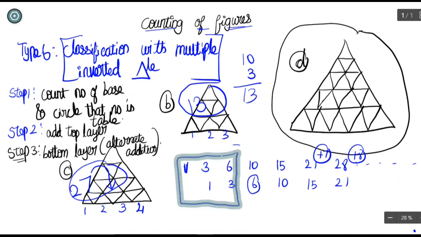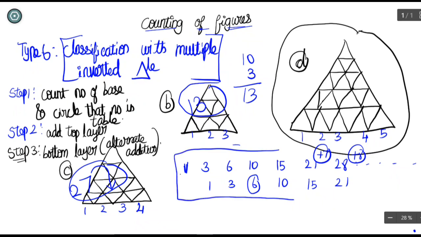And if the number goes again, you are going to just circle the numbers as far as it goes. For the number of base increases means, you are just going to count the bases here. Here you will get 5 bases. So just count, circle the 5 numbers, and the answer will be like, add the top layer, 1 plus 3 is 4, 10, 20 and 35. You get 35 here, and at the bottom you have to just add the alternate numbers. So 10 plus 3 alone you have to add, so 13. So the answer will be 48.